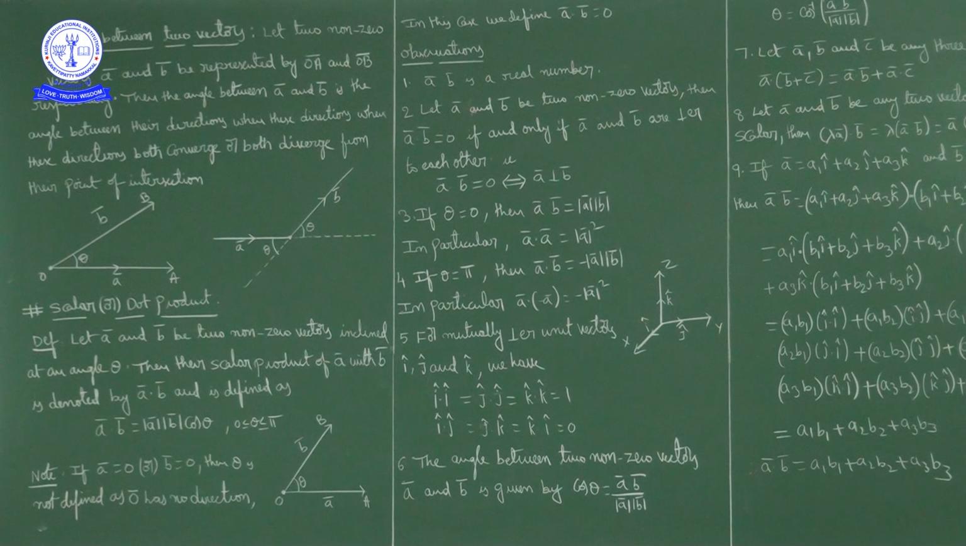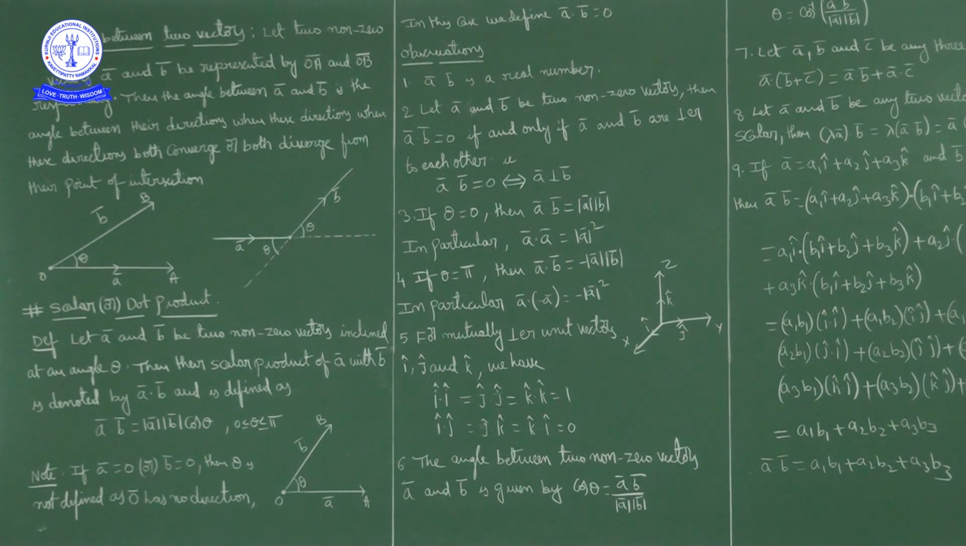Now a particular case: if you consider a bar and another vector also a bar, the angle between a bar and a bar is what? 0. So a bar dot a bar is equal to mod a into mod a cos theta, and the angle between a bar and a bar is 0, so mod a into mod a cos 0. Cos 0 is 1. Mod a into mod a is mod a square. So the particular case is a bar dot a bar is equal to mod a square.